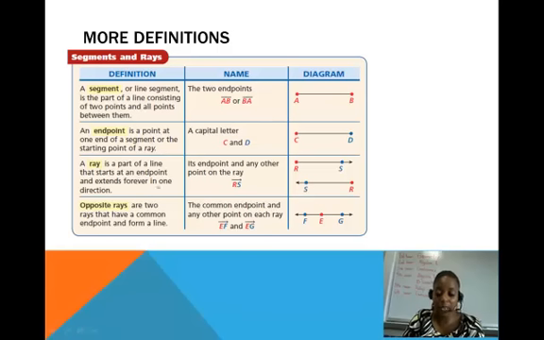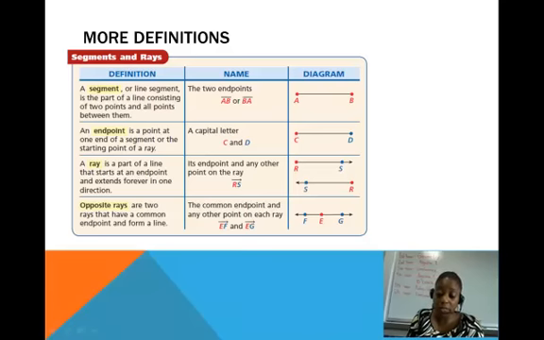An endpoint is just a capital letter at the start of a segment or a ray. We're going to identify what a ray is in a second. So a capital letter, either C or D, so endpoint C or endpoint D. They're at the end of the segment. A ray is a part of the line, but it starts at one endpoint and extends forever in one direction. So if we look here, we name a ray by starting here and then extending with the arrow over in one direction only. The arrow always points to the right when you're naming a ray, and we would start with the endpoint of the ray and name a letter in the direction that we want to extend forever.